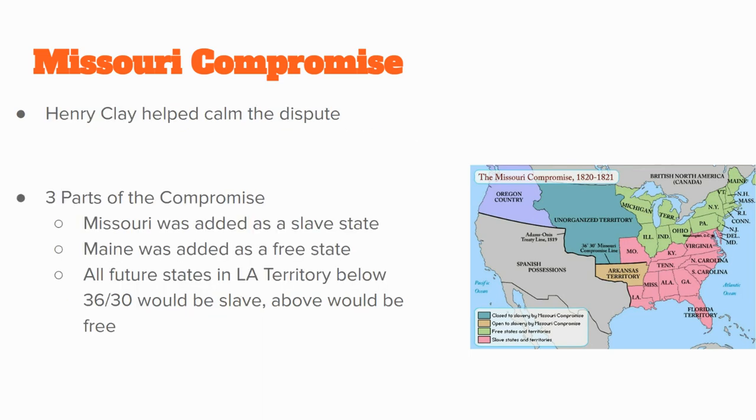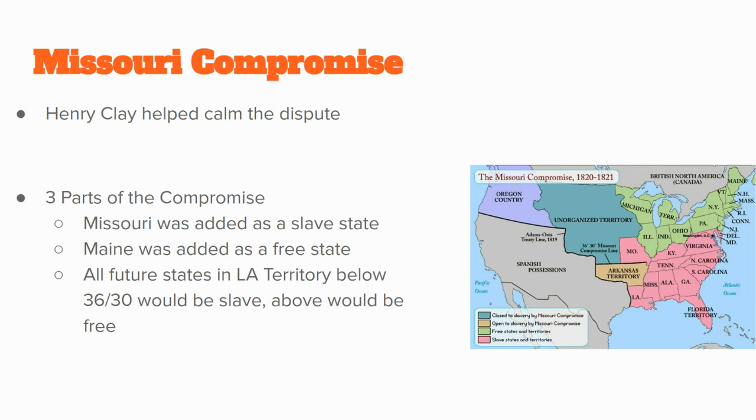Henry Clay comes in, and a nickname for Henry Clay is the Great Negotiator, the Great Compromiser. Okay, Henry Clay is often trying to find ways to unite the North and the South. And he comes up with the Missouri Compromise, and there are 3 parts to it that we need to know. 1, Missouri is a slave state. All right, Missouri, you get to be a slave state. 2, Maine becomes a state.